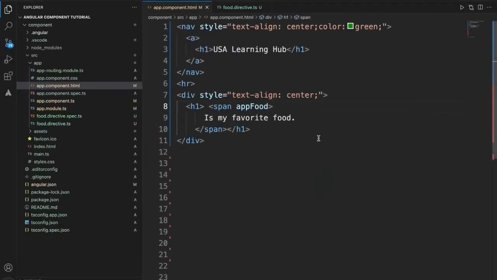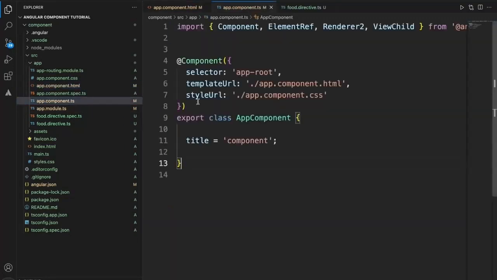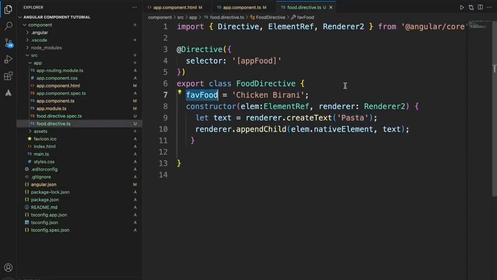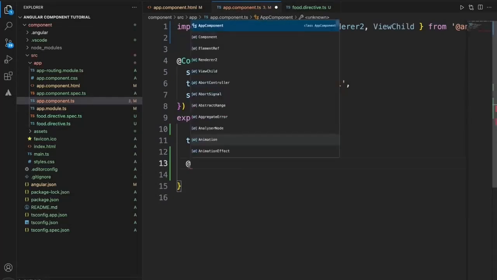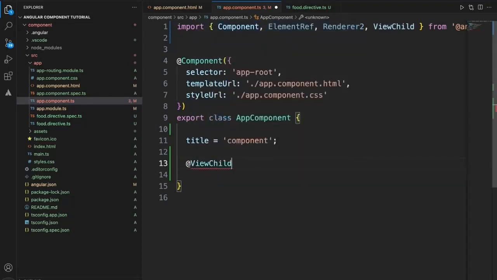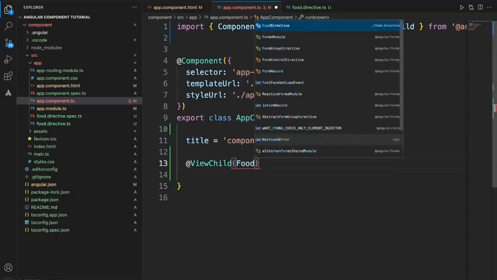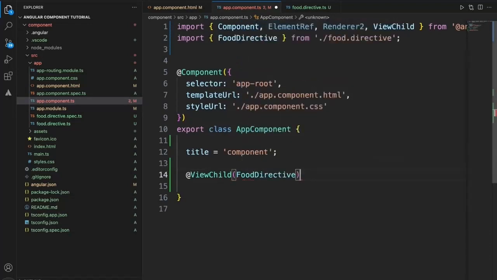Okay, right now so far we didn't use any ViewChild. Now let's try to get hold of the directive property favorite food using ViewChild. Within this, to get hold of the directive, ViewChild of the FoodDirective, I wanted to get hold of the food directive.